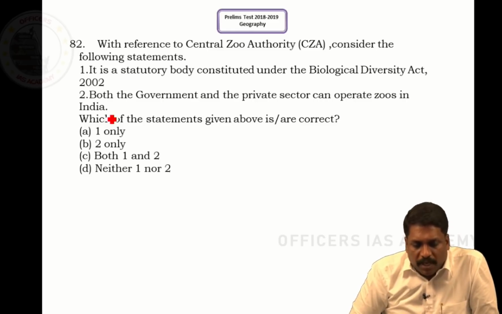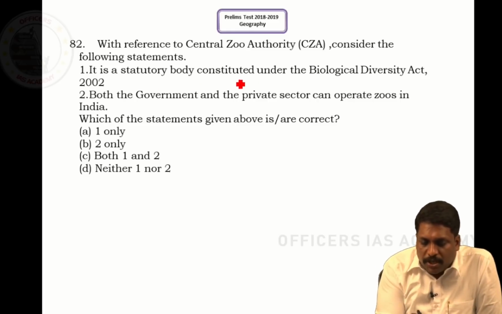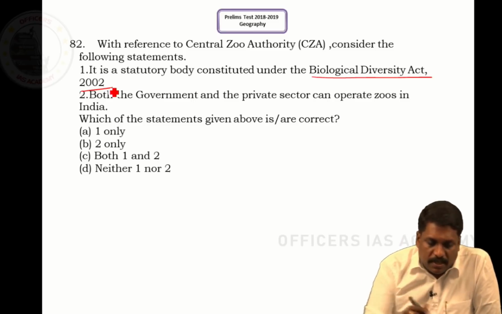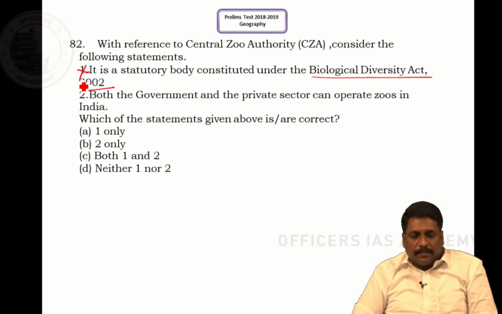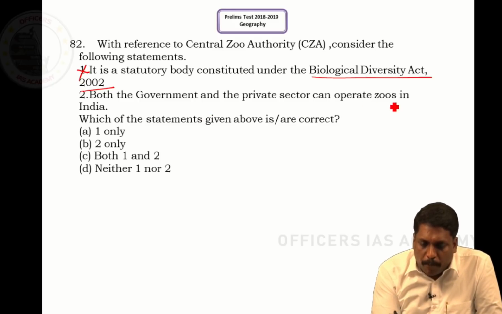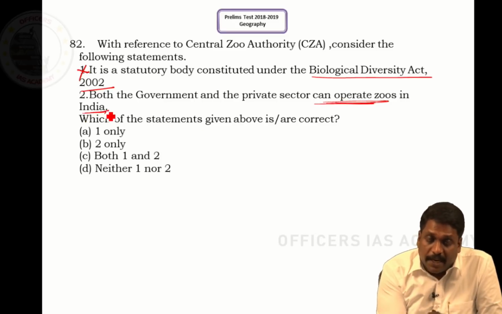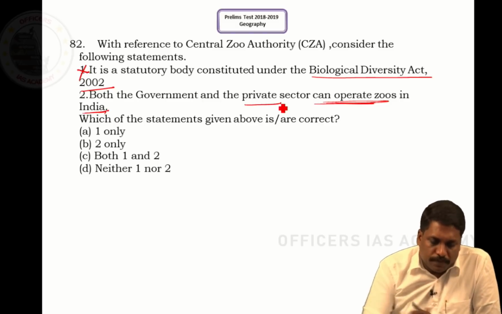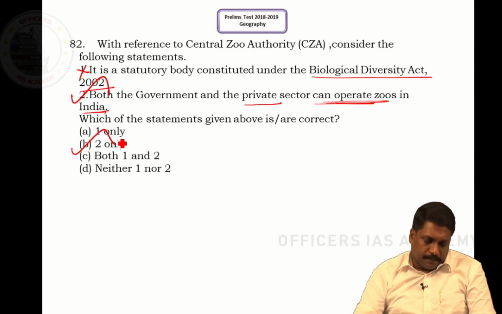Question number 82. With reference to Central Zoo Authority, consider the following statement. It is a statutory body constituted under the Biological Diversity Act of 2002. The statement is wrong because it is constituted under the Wildlife Protection Act of 1972, sir. So statement 1 is wrong. Statement 2 says both government and private sector can operate zoos in India. Yes, right. Only thing is that private operators are highly regulated. But the understanding is that both private and government can operate zoos. Statement 2 is right, sir. So what is the correct statement? It is B, that is 2 only.